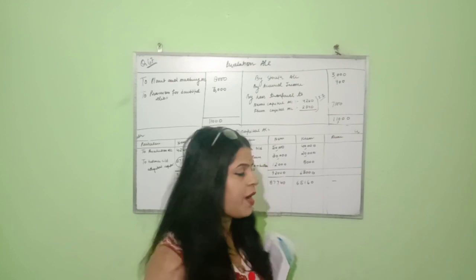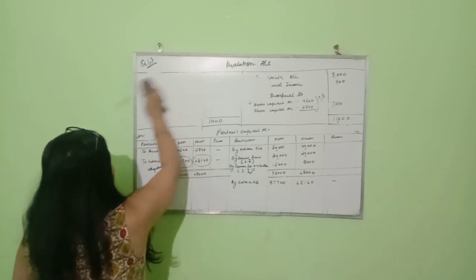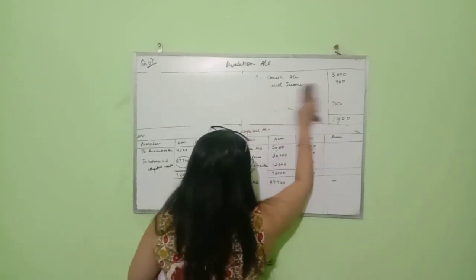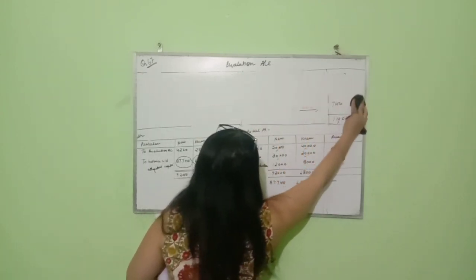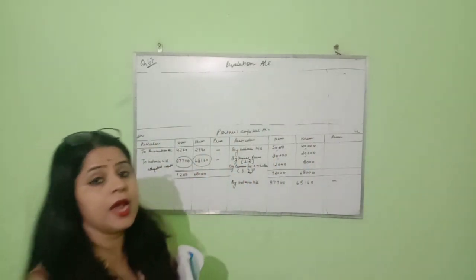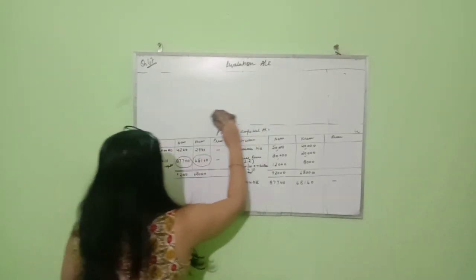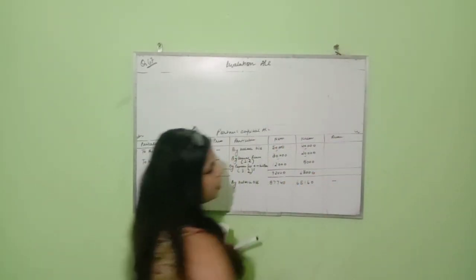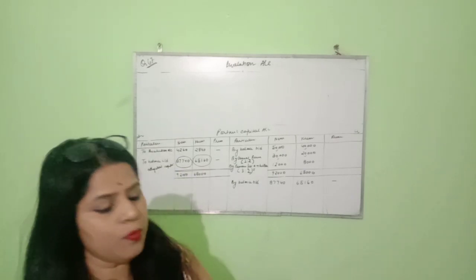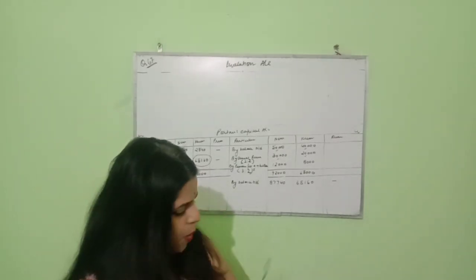So how will I find it out? It's very easy. You just see how I am calculating the capital of the new partner. With the help of this partners' capital account, I calculated the adjusted capital of the partners, and the new partner is coming into the firm for 1/3 share.